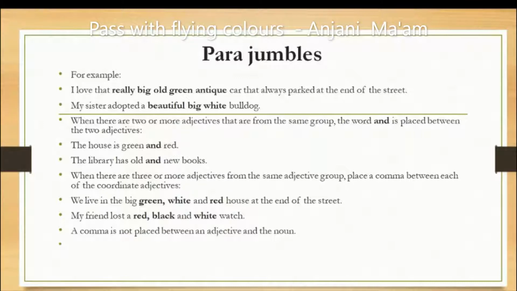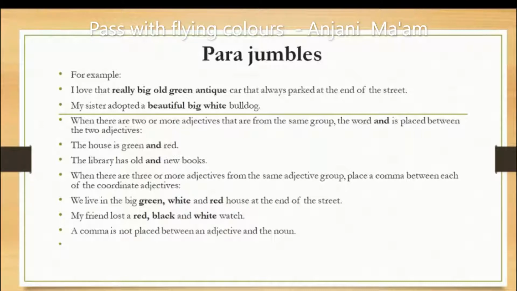When there are two or more adjectives from the same group, the word "and" is placed between the two adjectives. Like "The house is green and red", here "and" has come between green and red color. "The library has old and new books", in between, the conjunction has come.